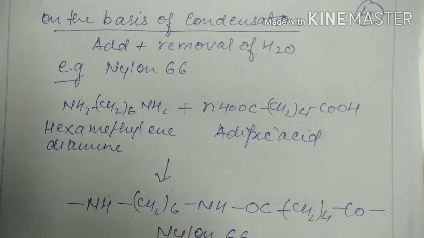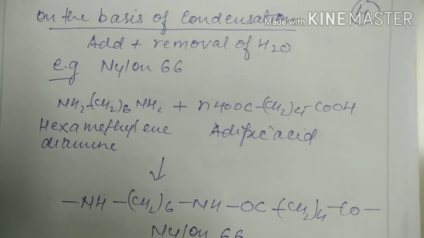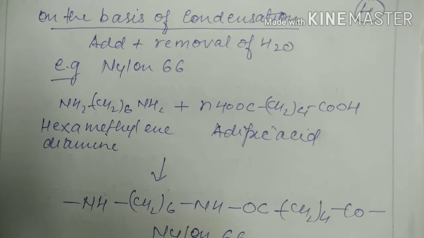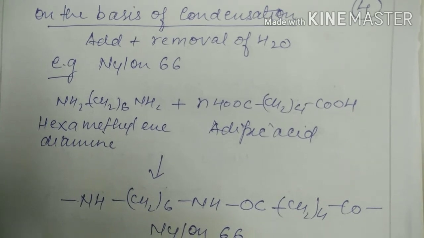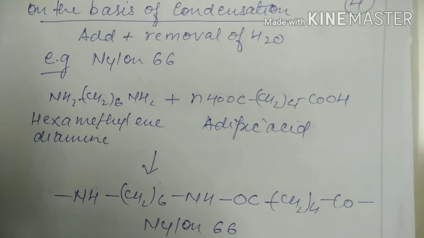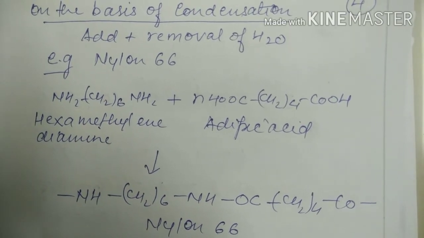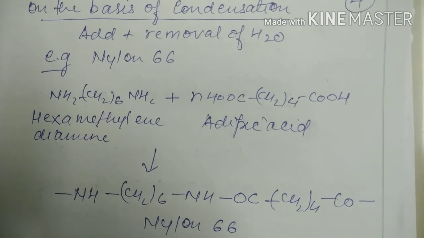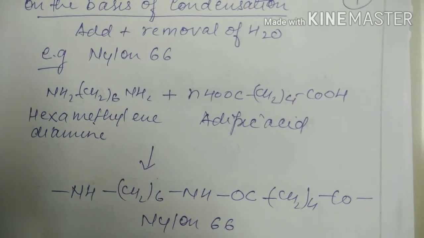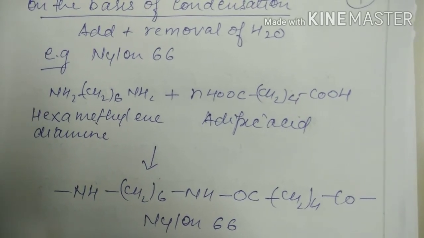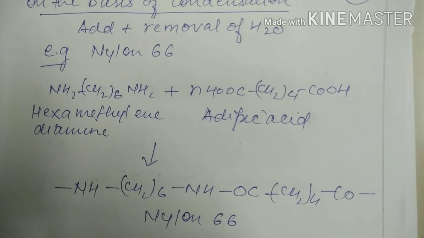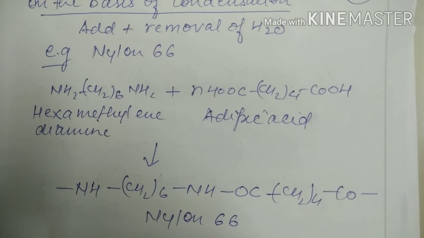Next one is on the basis of condensation. In condensation you remember that it is addition plus removal of water. So this is called condensation. For example, nylon 6,6. Nylon 6,6 is formed by hexamethylene diamine of 6 carbons with n moles of adipic acid which is also 6 carbons. So this is called nylon 6,6. They add and form a condensation polymer with removal of water. So this is called a condensation polymer. And you also remember that nylon 6,6 also comes under polyamides.